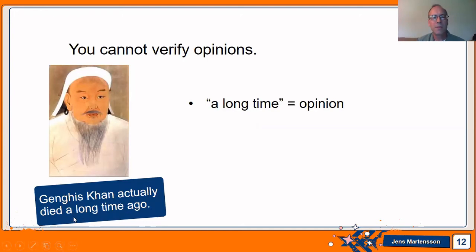Well, what's a long time ago? Is that 30 years ago? Is it a million years ago? You see, a long time cannot be verified. It's an opinion word. What you think is a long time is maybe not what I think is a long time. So even though this is true, you can say it's true, it's an opinion.